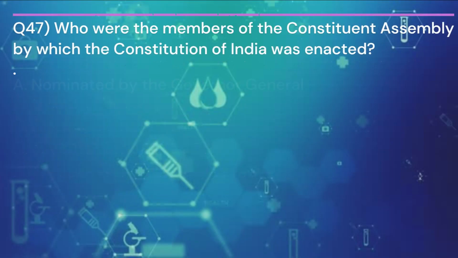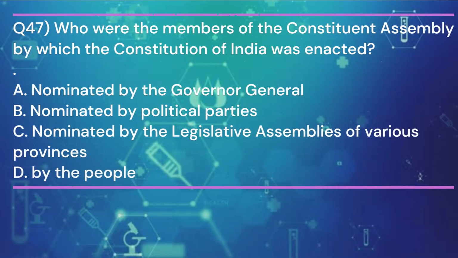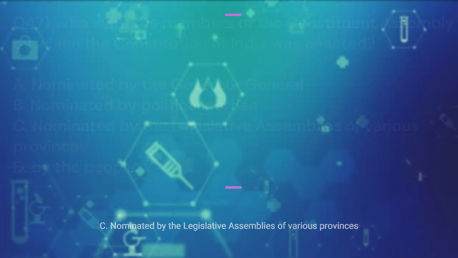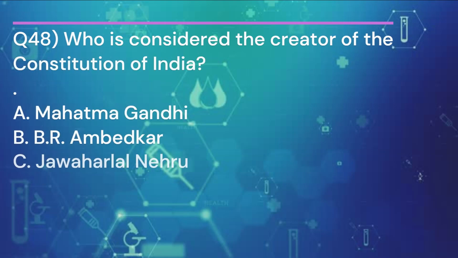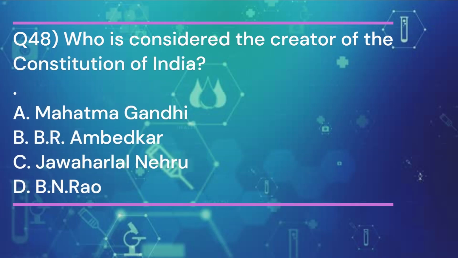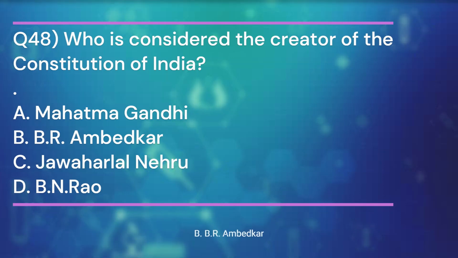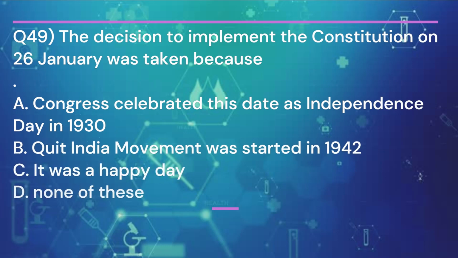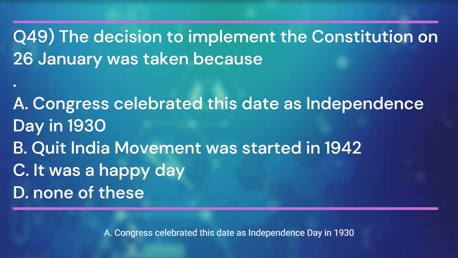Question 47. Who were the members of the Constituent Assembly by which the Constitution of India was enacted? And the answer is C. Nominated by the legislative assemblies of various provinces. Question 48. Who is considered the creator of the Constitution of India? And the answer is B. B.R. Ambedkar. Question 49. The decision to implement the Constitution on 26th January was taken because? And the answer is A. Congress celebrated this date as Independence Day in 1930.